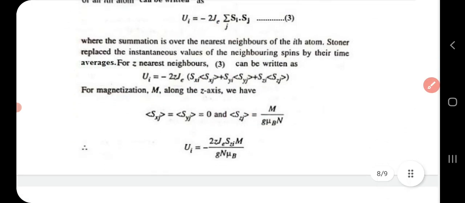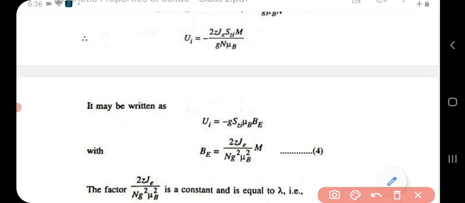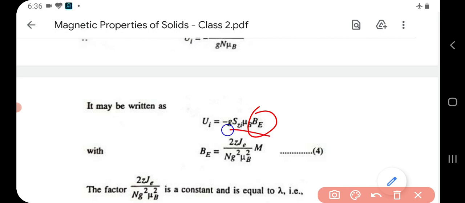Now therefore Ui, that is the exchange energy term of the ith atom, can be written as minus 2 Z Je Szi by g N mu B. It may be written as Ui is equal to minus g Szi mu B BE. Here you have introduced a term BE, which is nothing but this one.